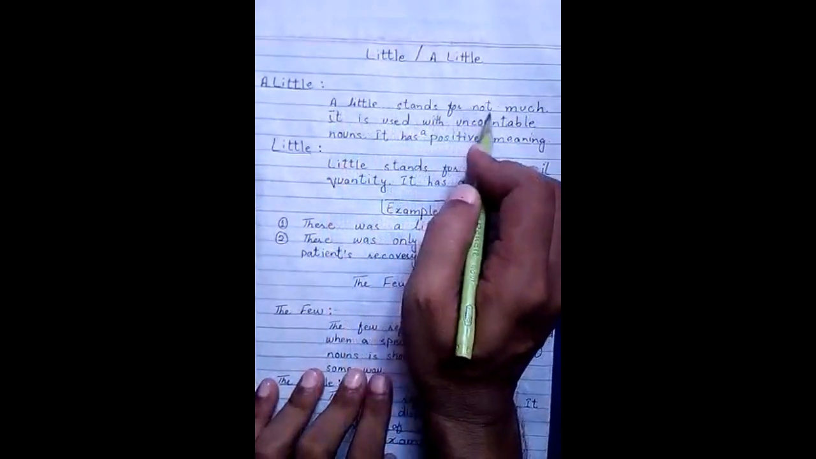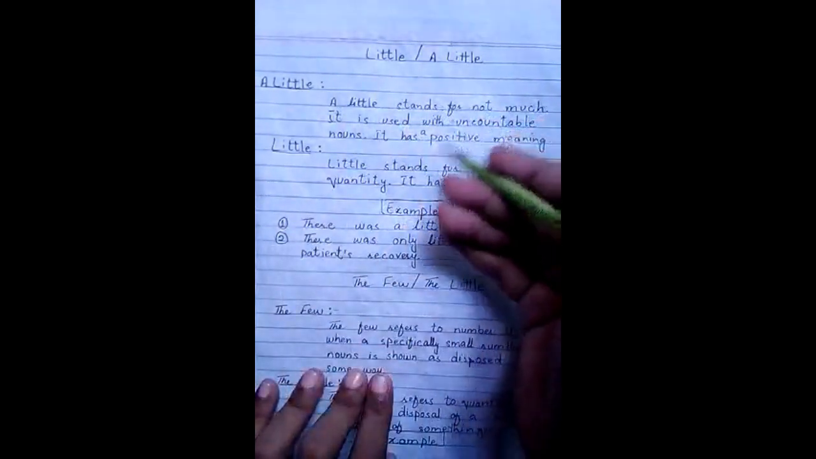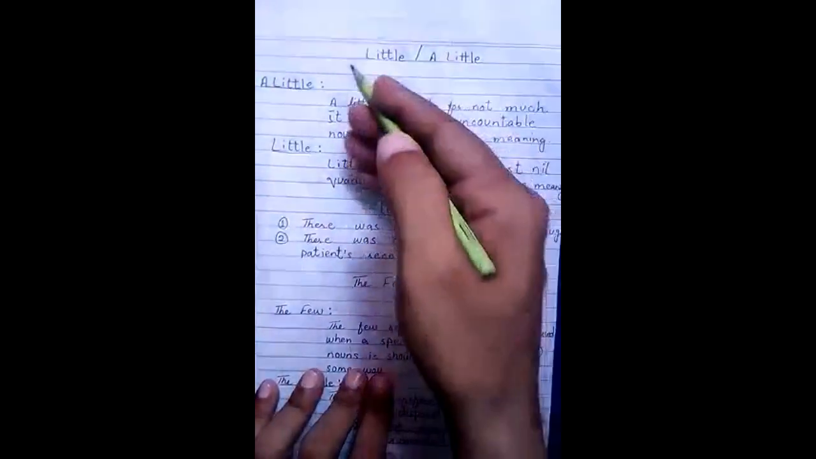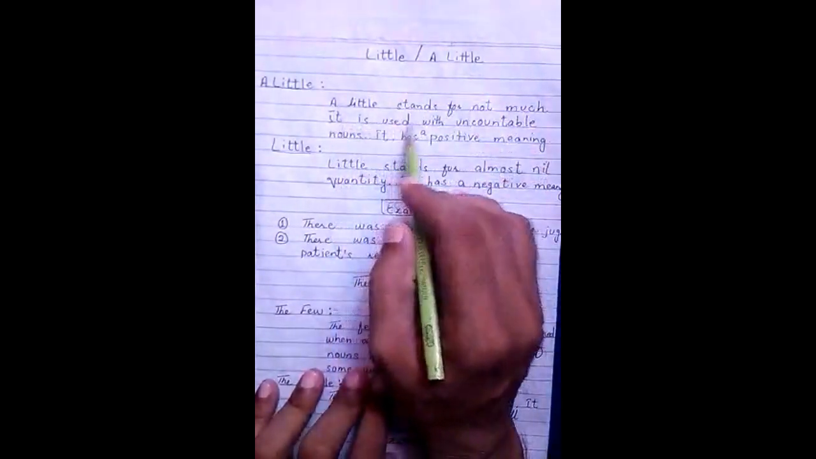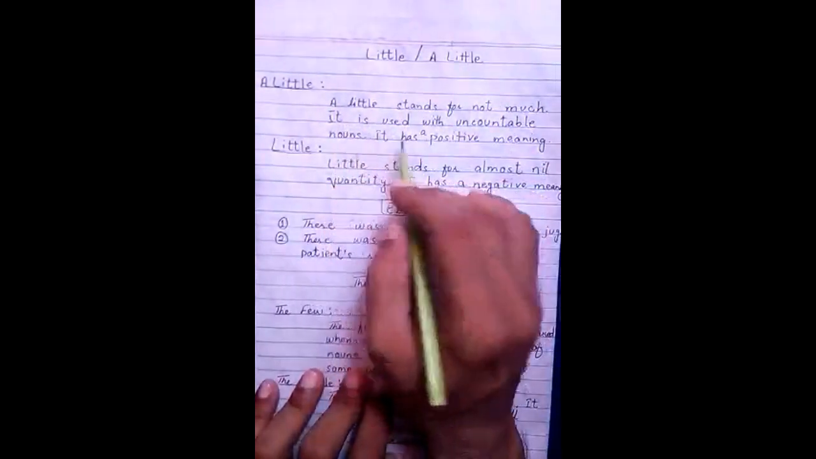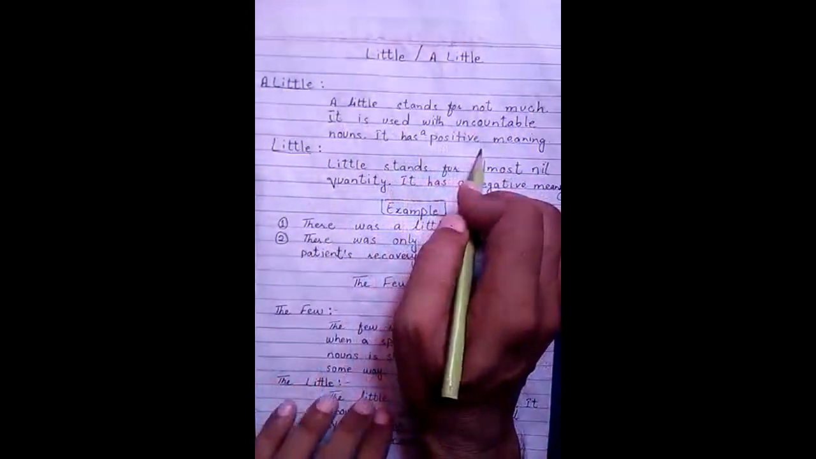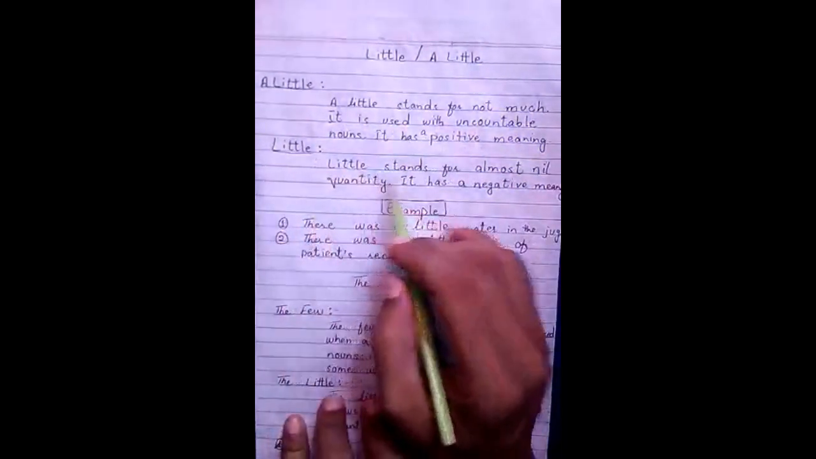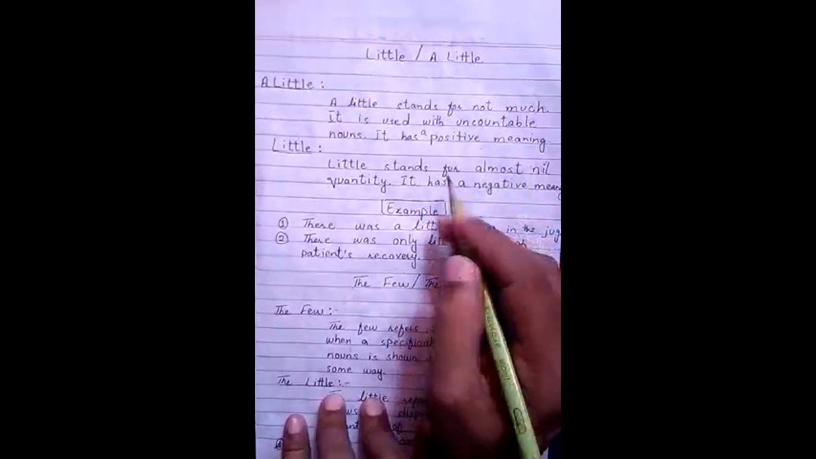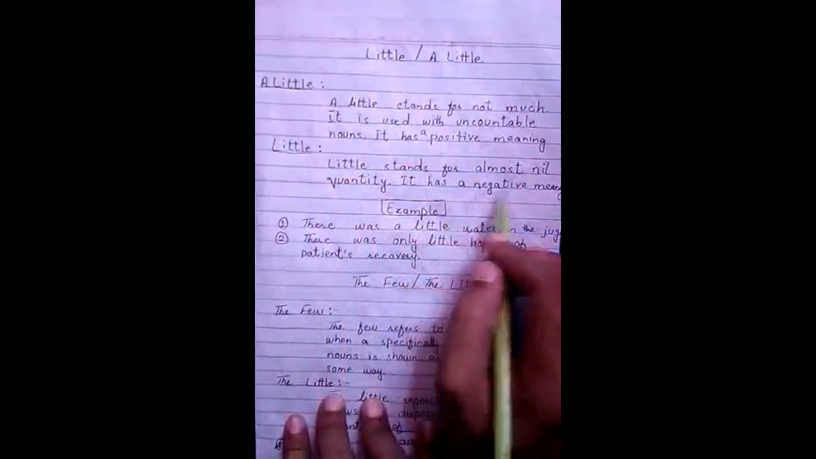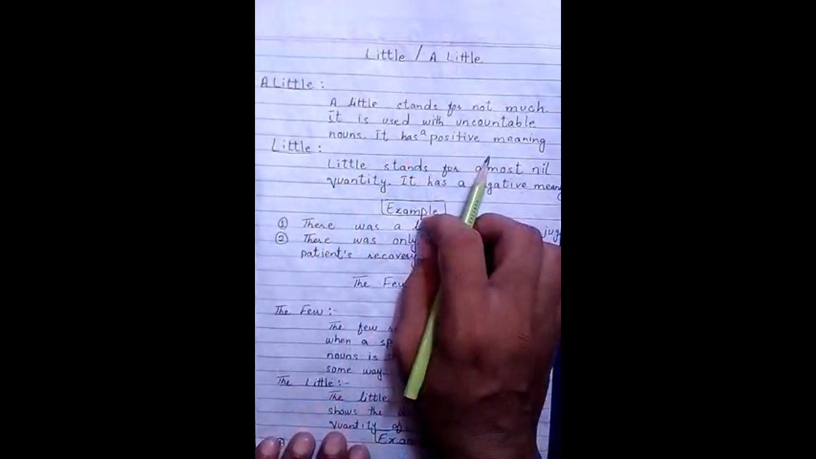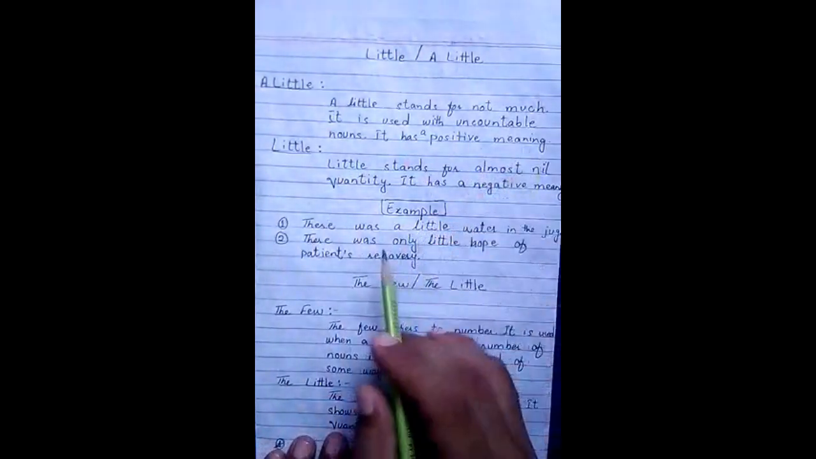A little stands for not much. When we do not have too much of something, or the existence of too much of an uncountable thing, there we use a little. It is used with uncountable nouns. It has a positive meaning. Now little stands for almost nil. When we do not have any existence of anything, there we use little. It has a negative meaning. Now look at the example.